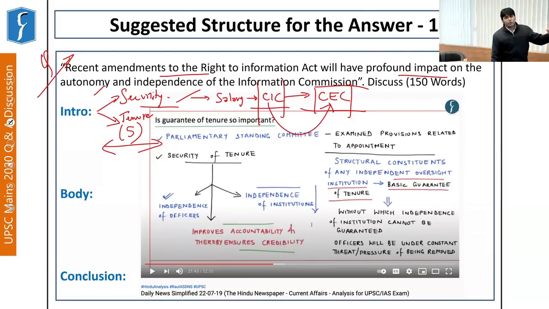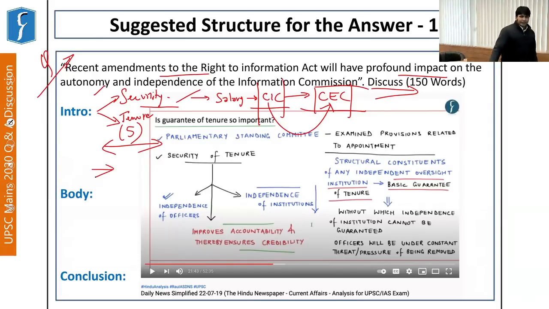So you can introduce your answer by mentioning the fact that the RTI amendment changed the security and tenure of the Information Commissioner and Chief Information Commissioner, right? Now it says discuss. So in your body, you can start by mentioning why the government brought about this amendment, and the impact, right?